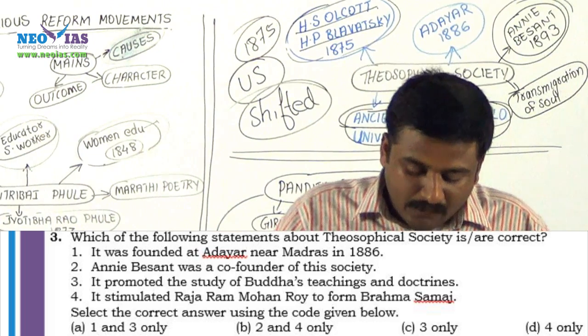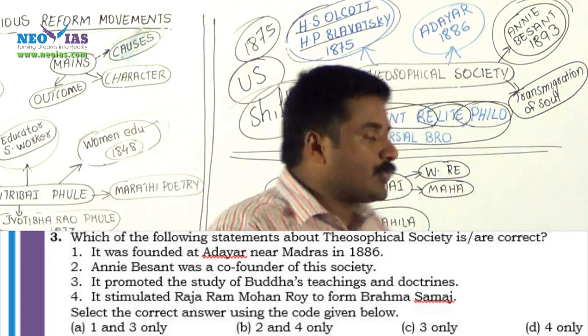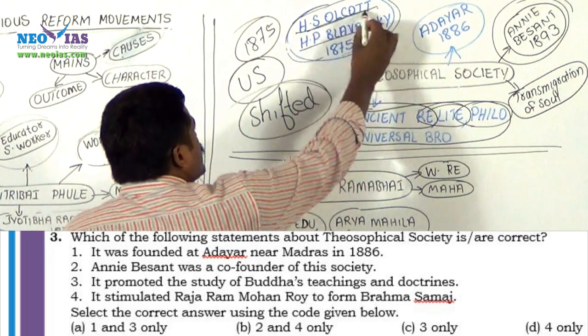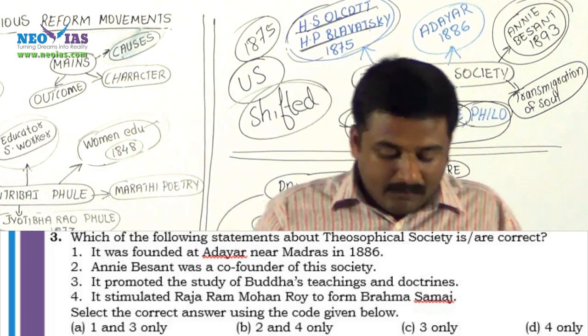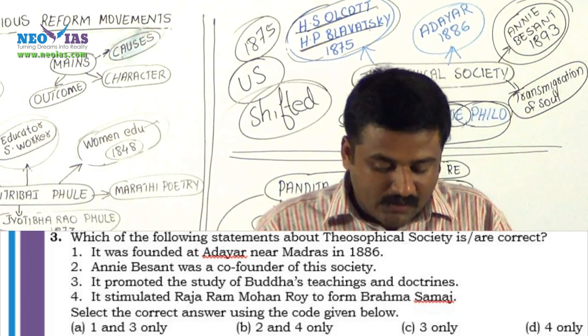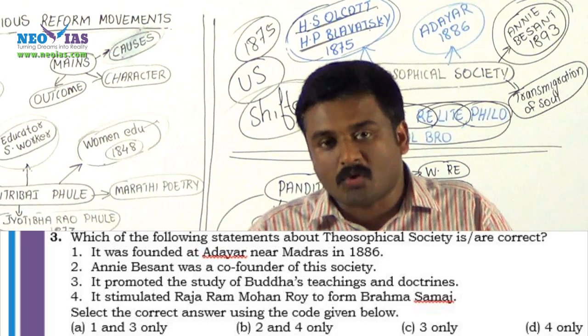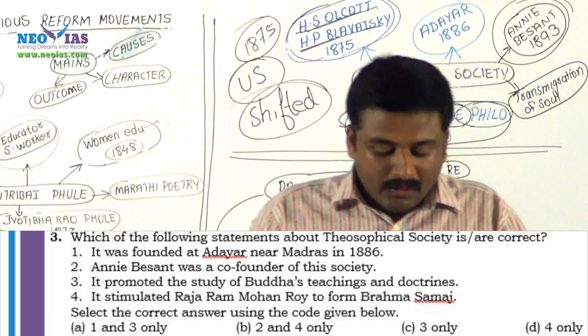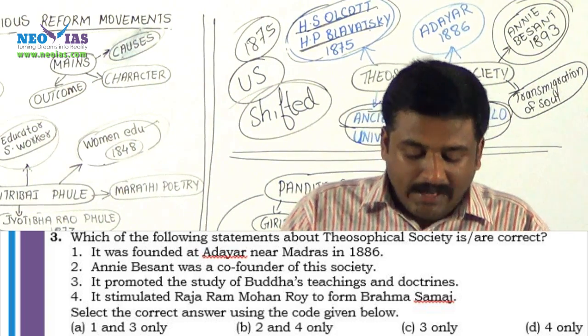Second statement: Annie Besant was co-founder of the society. In fact, she is not the founder. The founders are H.S. Olcott and H.P. Blavatsky. So she is not the co-founder. We will eliminate that choice also. That means choice B, which has 2. Since 2 is wrong, we will eliminate B. Now the choices left are C and D.